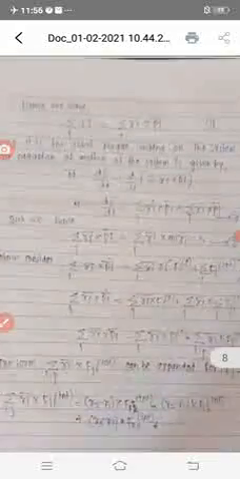Thus the total angular momentum of the system about any point is equal to the vector sum of the angular momentum of the individual particles. Hence we have L is equal to summation of Li over i, is equal to summation of Ri cross product Pi.